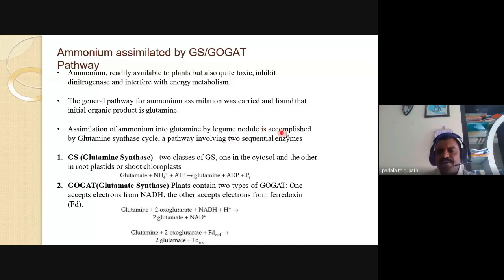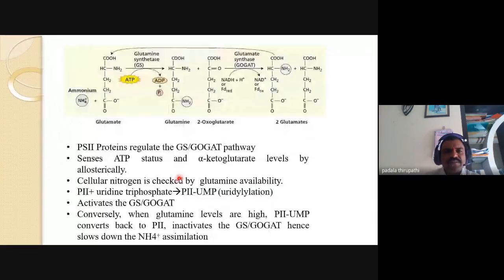Then assimilation in legume nodules is accomplished by glutamine synthetase, that is GS, a pathway involving two sequential enzymes. Glutamine synthetase GS and glutamate synthase are the two sequential enzymes we will discuss in this topic. In this pathway, PII proteins regulate the GS-GOGAT pathway and sense ATP status and alpha-ketoglutarate levels allosterically. Then cellular nitrogen is checked by glutamine availability.